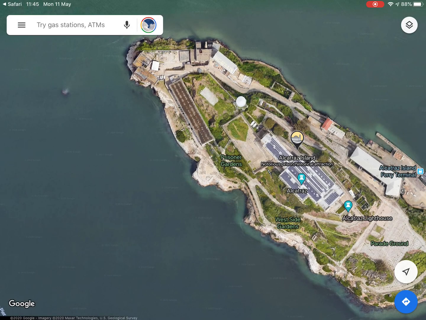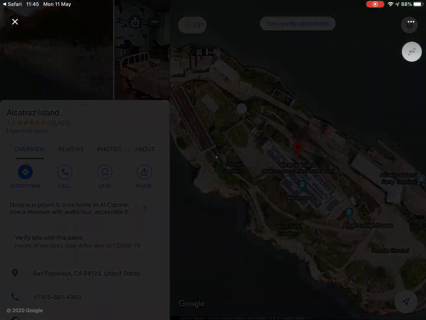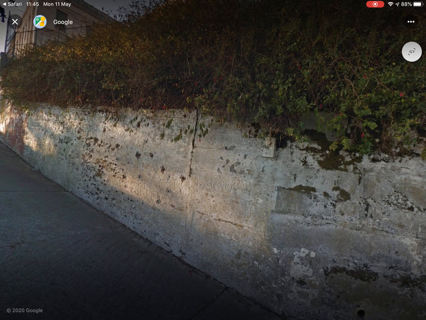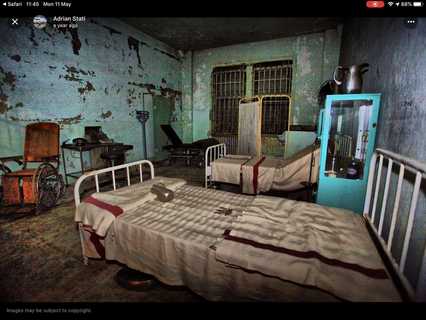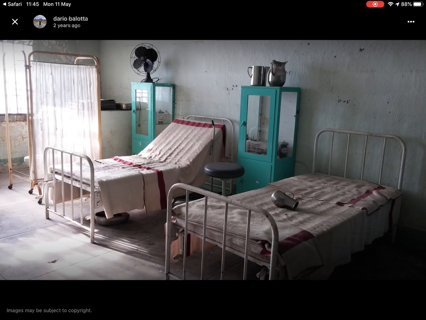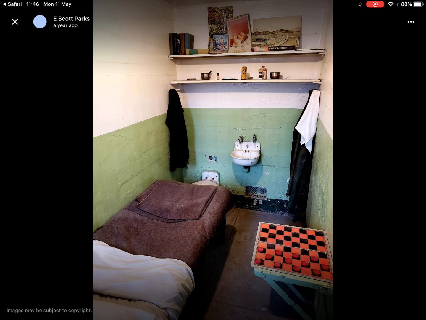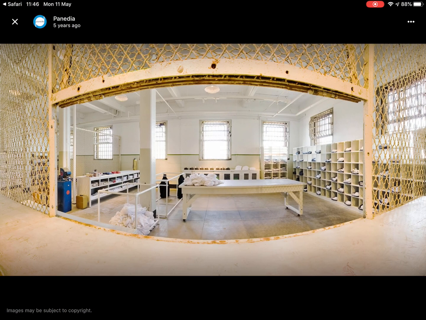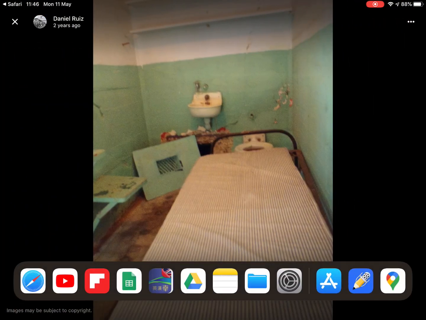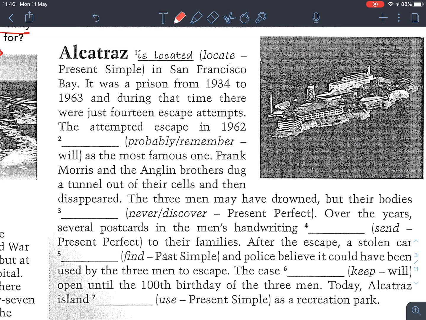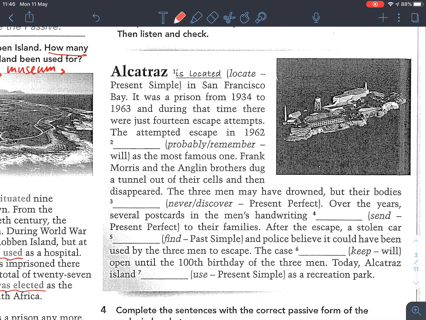Okay. Can we look at some pictures? Wow, so you can see the living conditions of the prisoners were really bad. Or maybe okay at that time. Alright. Okay, let's return to the passage. Right. So let's look at the second one, the attempt to escape in 1962.